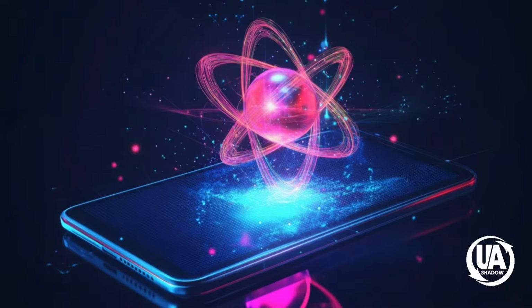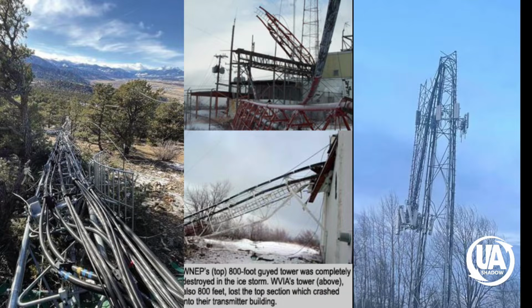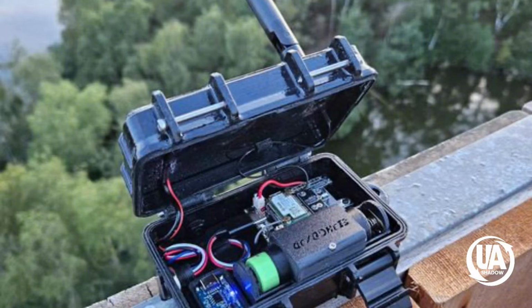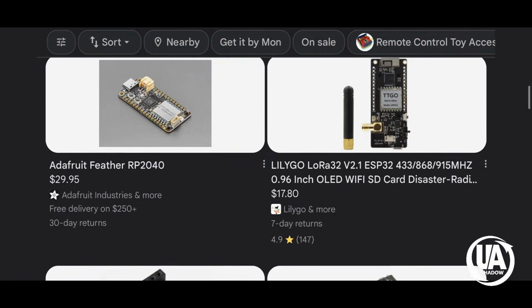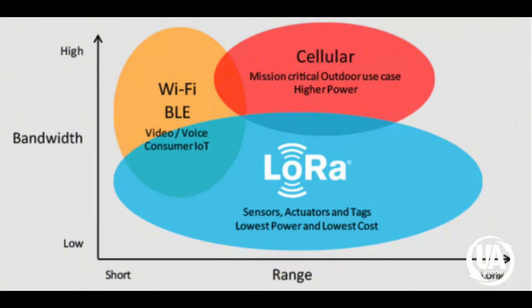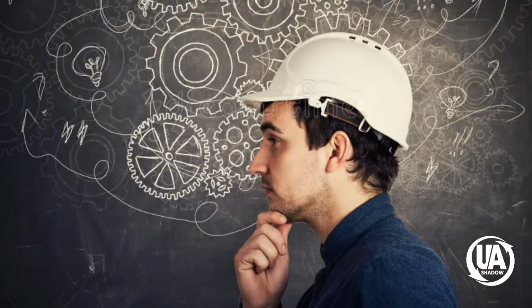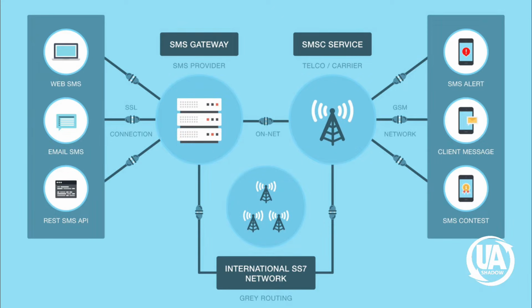Modern smartphones were incredibly powerful, but completely dependent on fragile infrastructure. No towers, no internet, no communication. So he started experimenting with inexpensive LoRa radios, tiny, low-powered chips designed for long-range data transmission. The original concept was almost playful. Could you turn these cheap modules into a text messaging network?